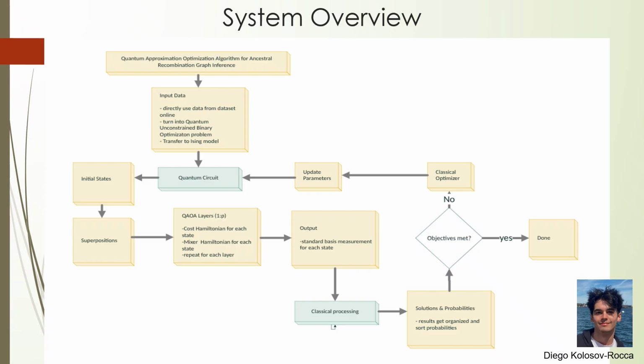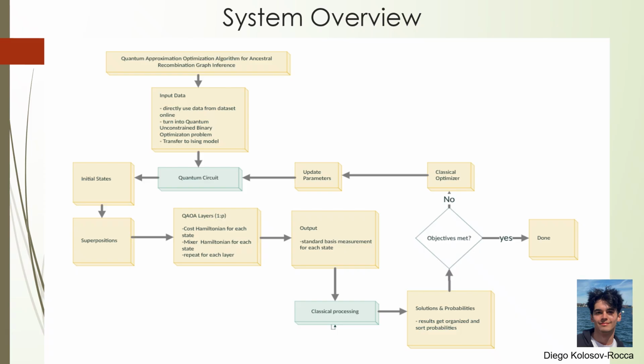From there, the quantum circuit begins with initializing the states and creating superpositions to explore all possible configurations. Then we apply a sequence of QAOA layers, from 1 all the way up to p. Each layer alternates between a cost Hamiltonian, which evaluates how good each state is, and a mixer Hamiltonian, which helps the system explore new possible solutions. These alternating steps are what guide the system toward the most optimal ancestral recombination graph. After the last layer, we perform a standard basis measurement.